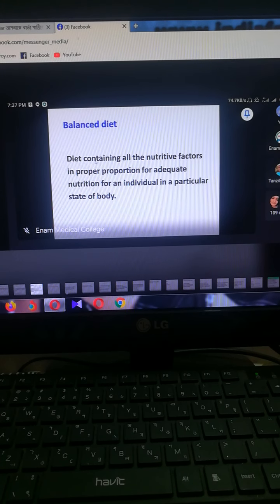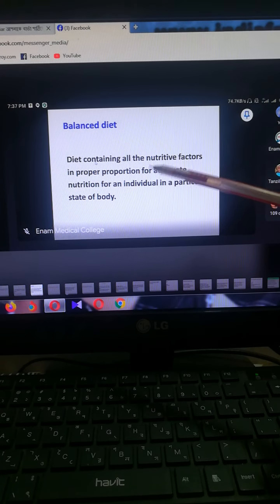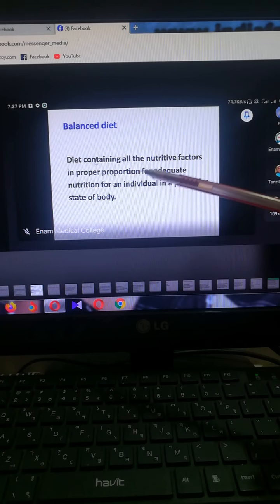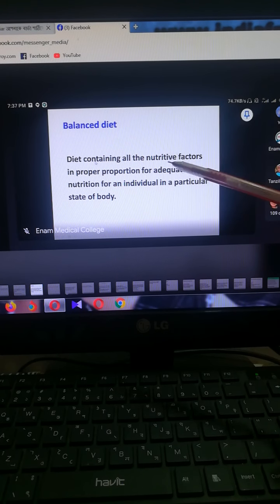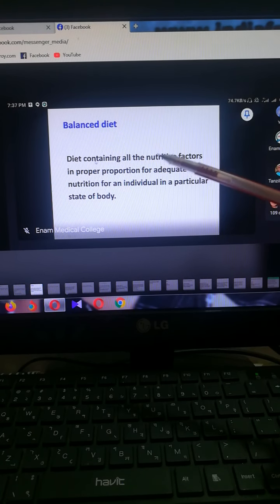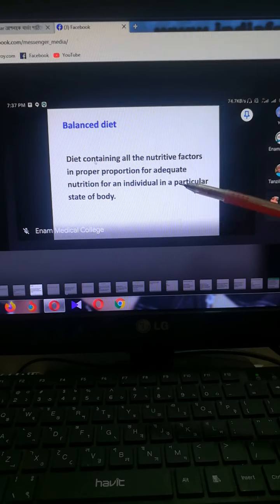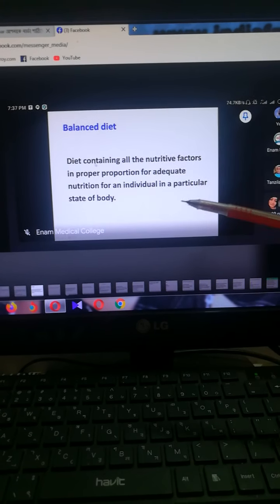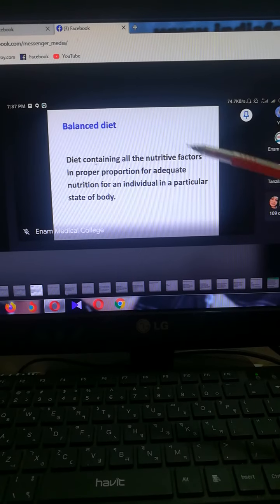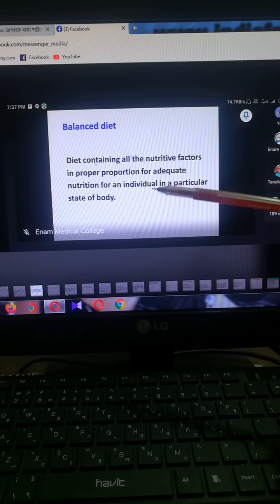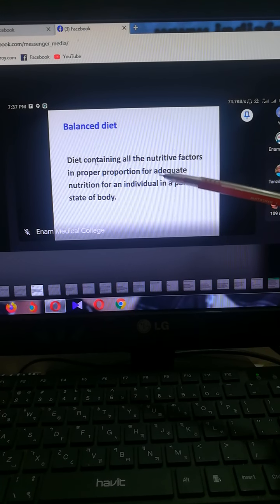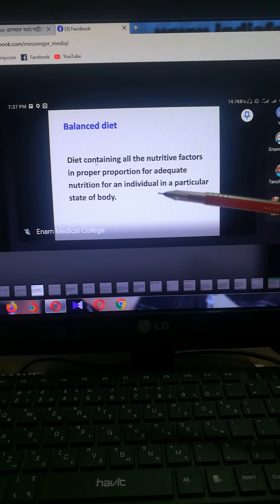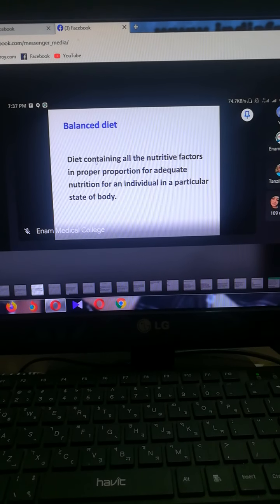So khichuri may be cooked by adding carbohydrate, rice, lipid, soybean oil or mustard oil, and protein. Protein may be meat, fish, or pulse, but mosur dal should be restricted for feeding children, as mosur dal causes constipation.